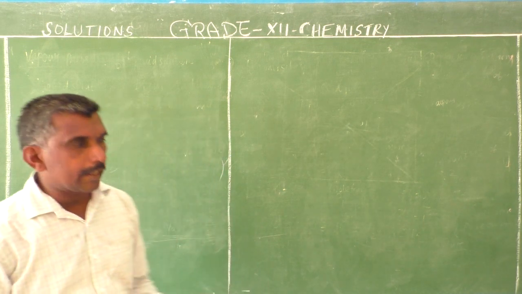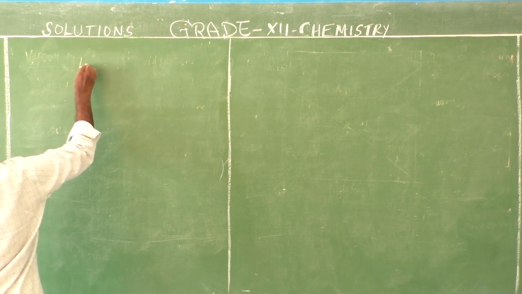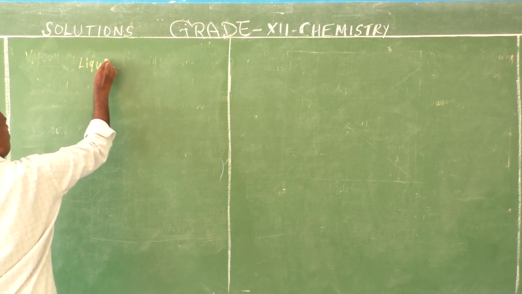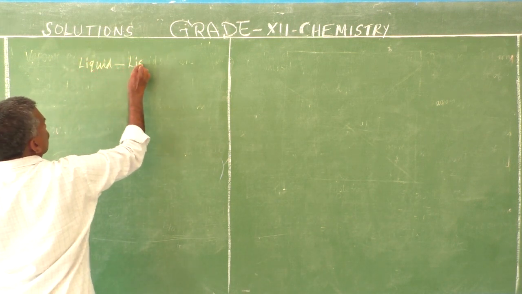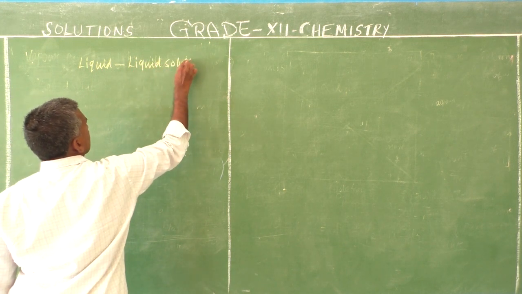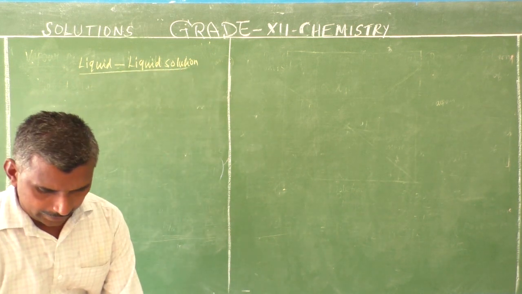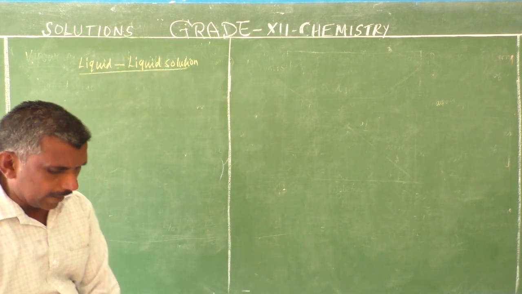That is liquid solutions. Liquid solutions can be classified into two categories.